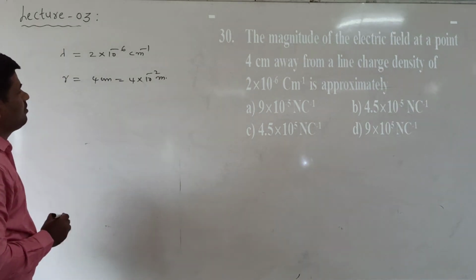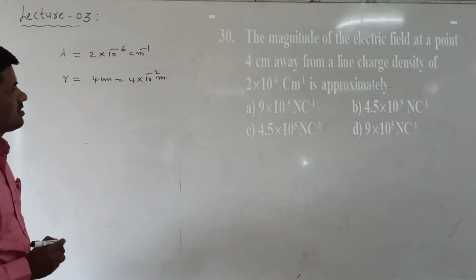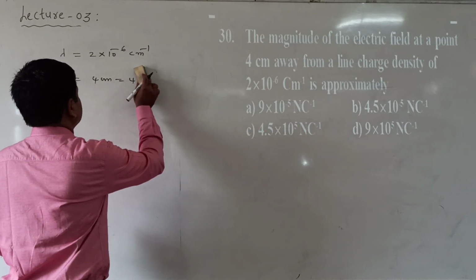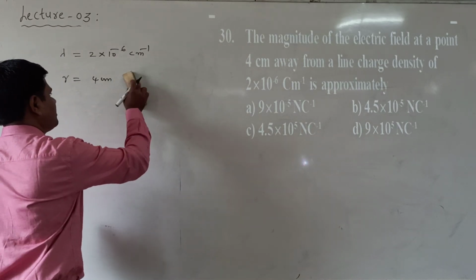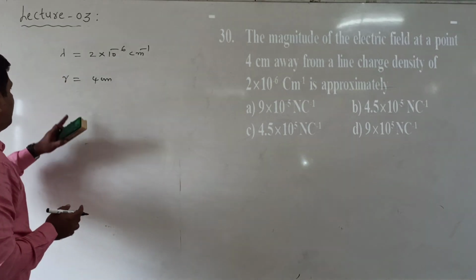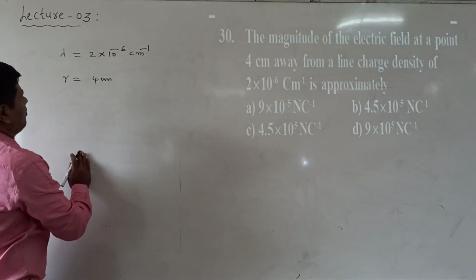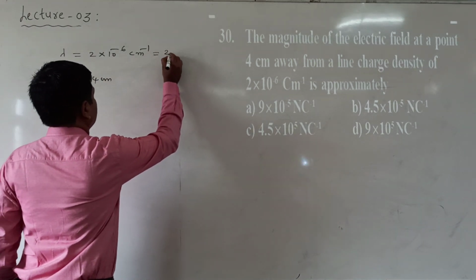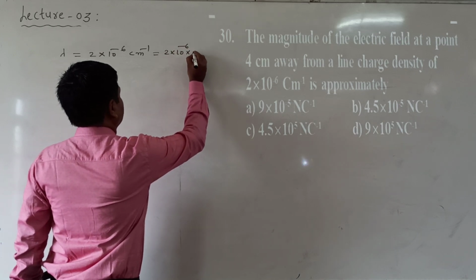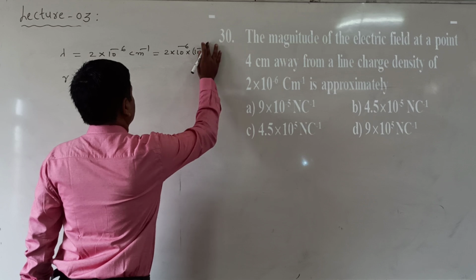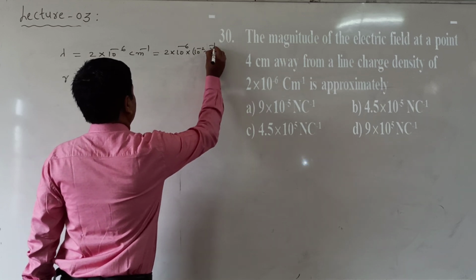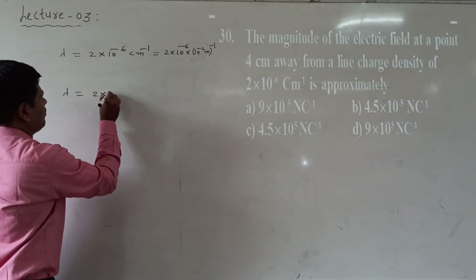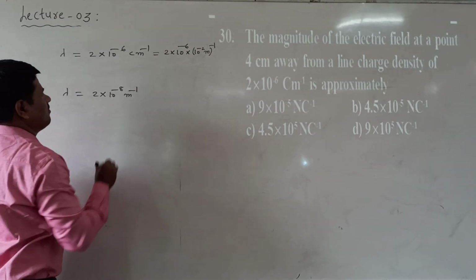Now this is 2 into 10 power of minus 6 centimeter inverse, and 4 centimeter is given. Finally we can change into meter. Centimeter inverse is given, so this can be changed directly. 2 into 10 power of minus 6 centimeter inverse means, since 1 centimeter is equal to 10 power of minus 2 meter, whole power of minus 1. What are we getting here? Lambda is equal to 2 into 10 power of minus 4 meter inverse.